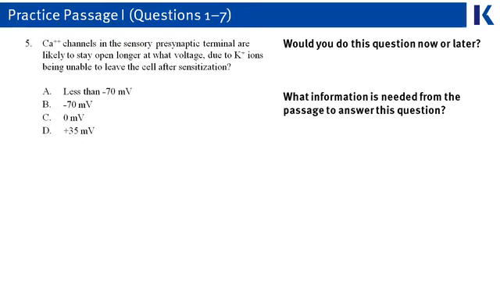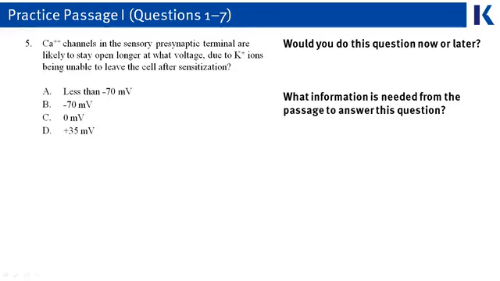So for questions 5, 6, and 7 on this page, you can see that you again have prompts on the side of the lesson book pages that you would use to decide whether to do the question now or later. You also have an extra prompt there about information from the passage so that we can determine which of these questions are pseudo-discretes. Let's start off with number 5. In number 5, we see that we've got some numbers in the answer choices, and then we're talking about sensitization. So this question is related in topic to the passage, and it's going to require a little bit of thinking.